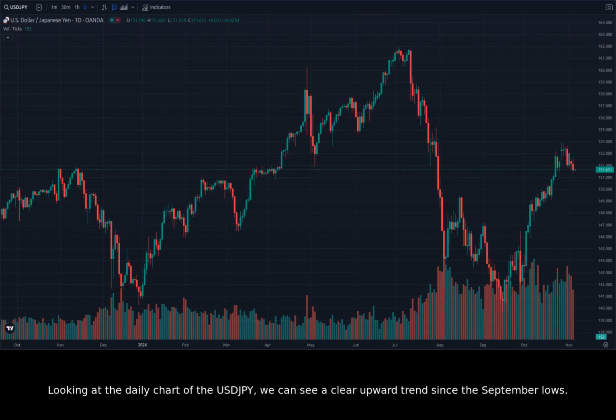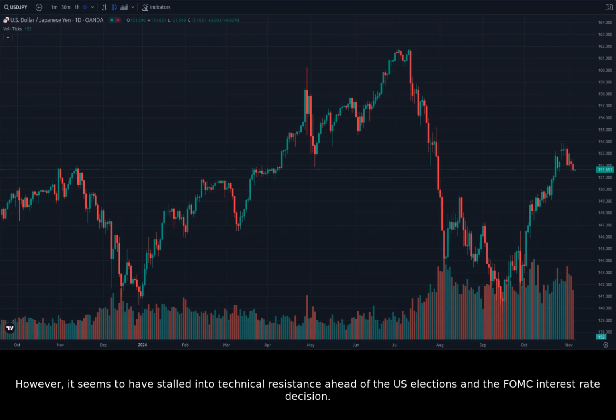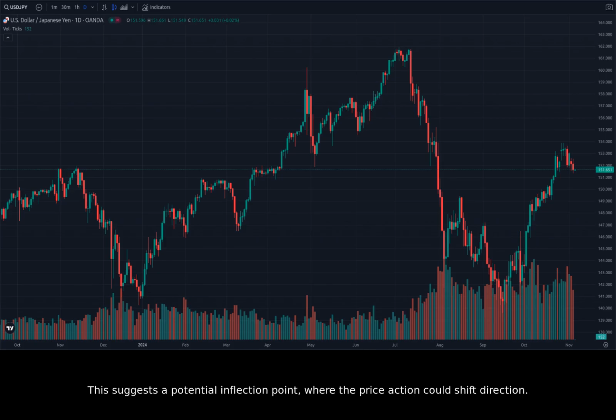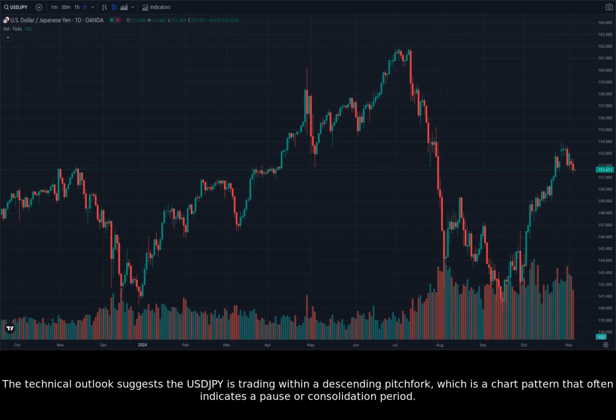Looking at the daily chart of the USDJPY, we can see a clear upward trend since the September lows. The pair has surged over 10% since then, indicating strong bullish momentum. However, it seems to have stalled into technical resistance ahead of the U.S. elections and the FOMC interest rate decision. This suggests a potential inflection point where the price action could shift direction. The technical outlook suggests the USDJPY is trading within a descending pitchfork, which is a chart pattern that often indicates a pause or consolidation period.